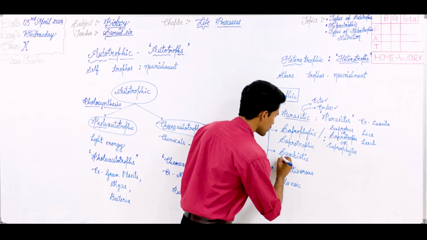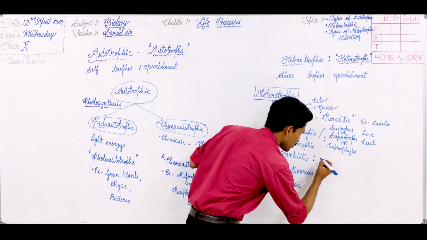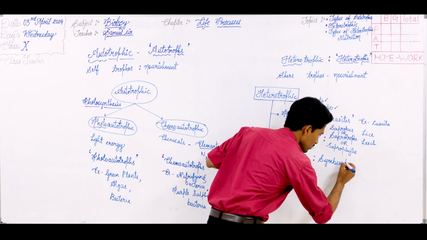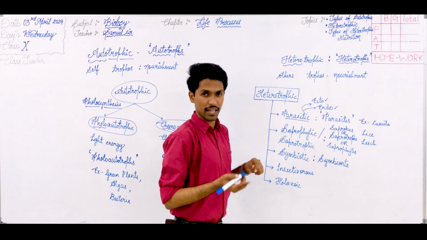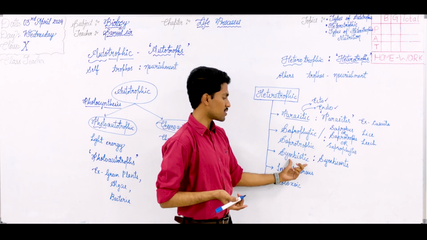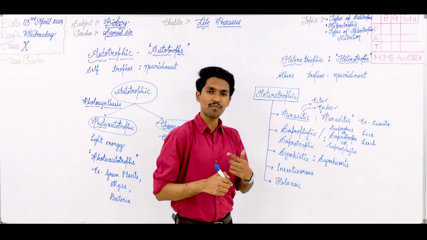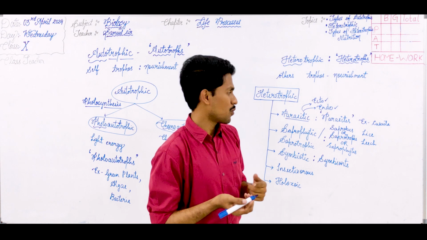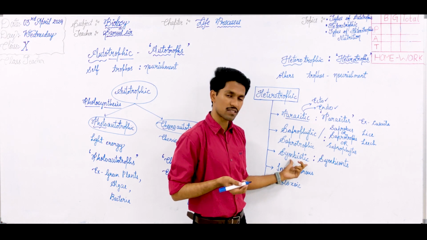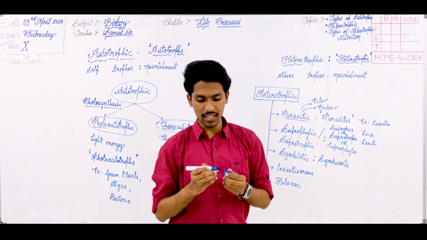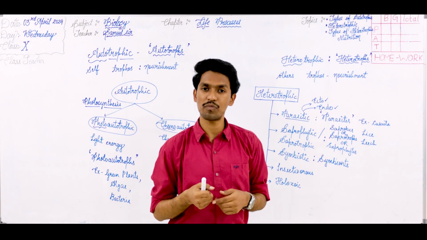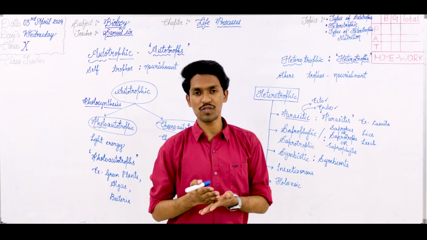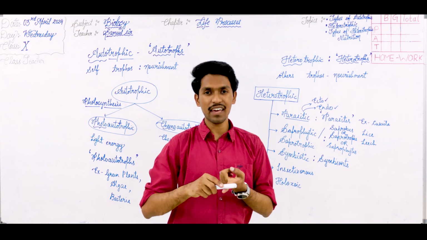Moving on to the next, symbiotic. The organisms who follow symbiotic mode of nutrition are called symbionts or symbiotic organisms. Here, what exactly happens in this kind of nutrition? There is a mutual benefit between two organisms, an association. For example, you take lichen. As you know, lichen, which we use normally for making the litmus paper, is a symbiotic association between two organisms, algae and fungi.